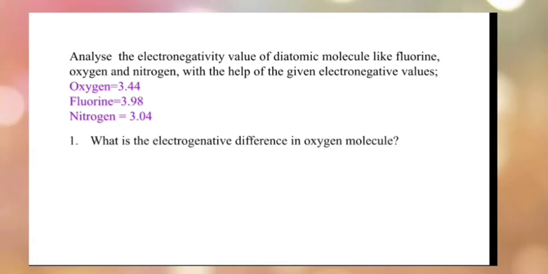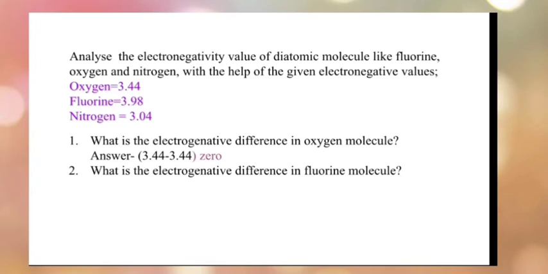What is the electronegativity difference in oxygen molecule? So the electronegativity value of oxygen is given as 3.44. We know that oxygen molecule contains two O atoms bonded together. So the answer will be 3.44 minus 3.44, that is 0.